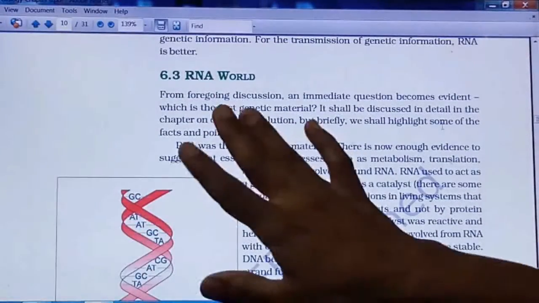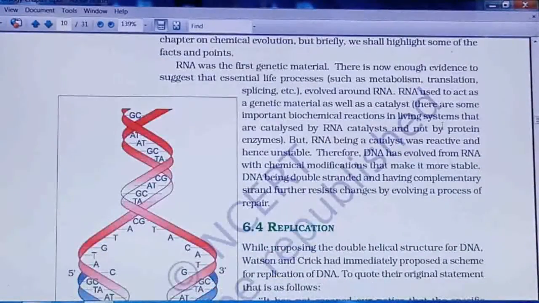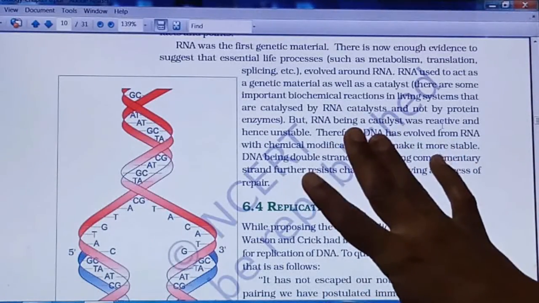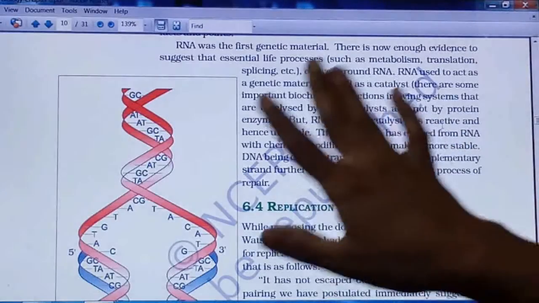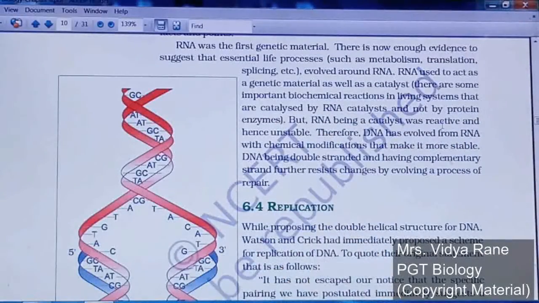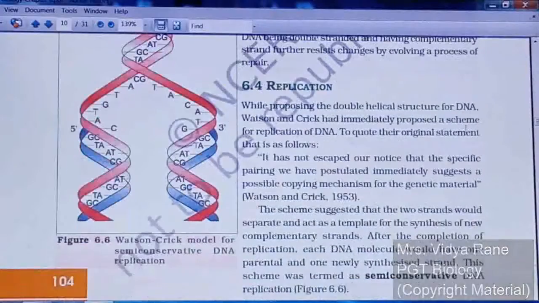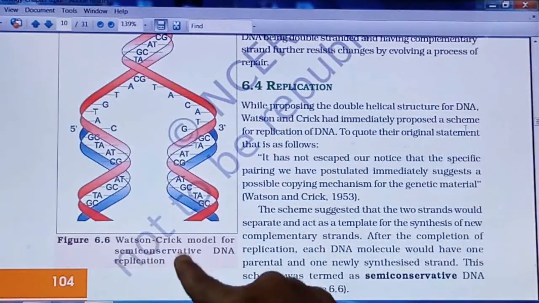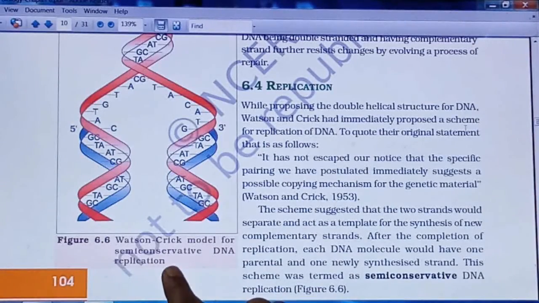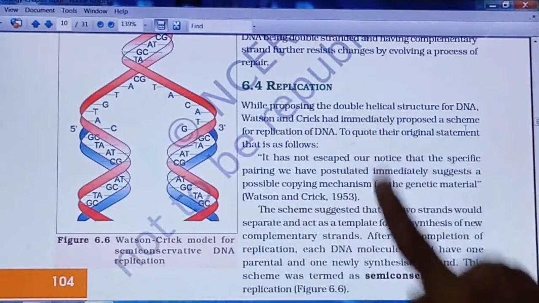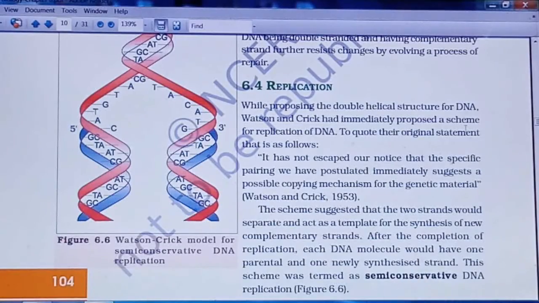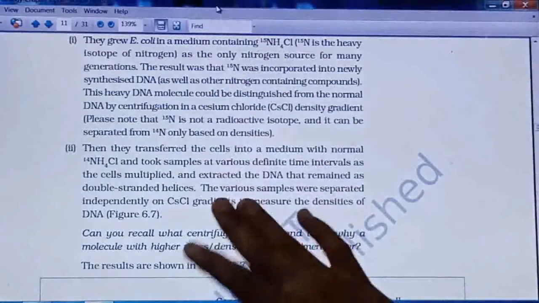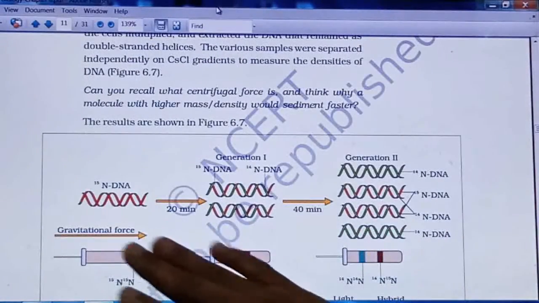Next, RNA: the types of RNAs are given, and how it acts as a genetic material, what its different roles are. This will be asked as a 1 or 2 marks question. Then DNA replication. This is a replicating fork of a DNA. Watson and Crick gave the model for semi-conservative DNA replication. So this experiment is there, semi-conservative DNA replication. This will be asked. This is the explanation of that experiment and this is the diagram.